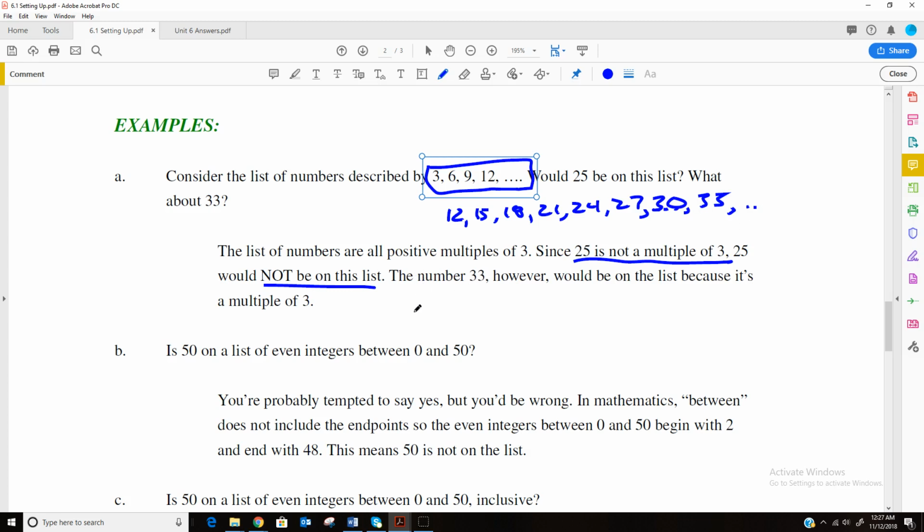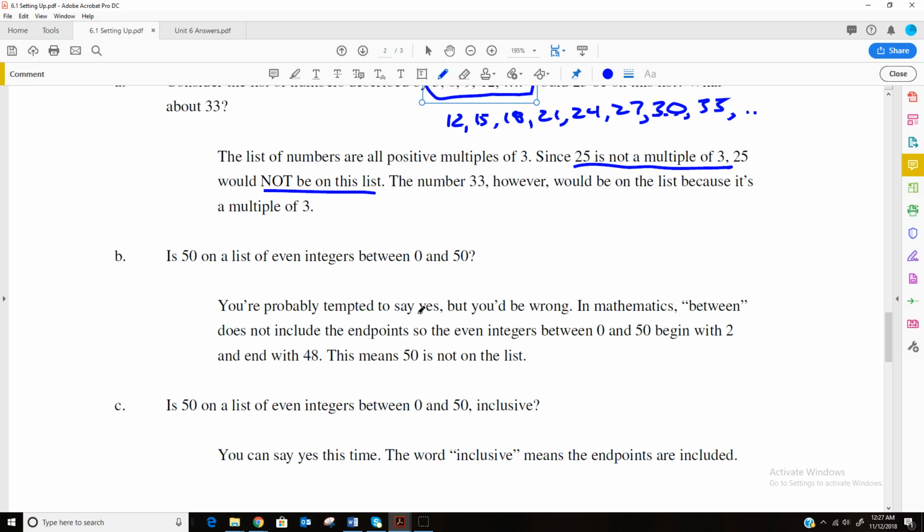The next set that's described to us is the even integers between 0 and 50. So is 50 an even integer between 0 and 50? We'll probably be tempted to say yes, but technically between means not including.